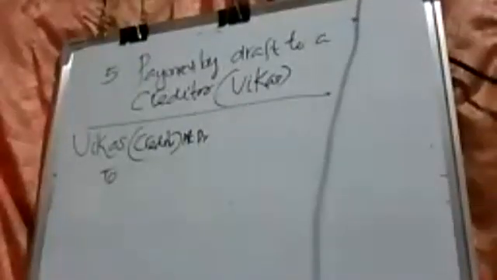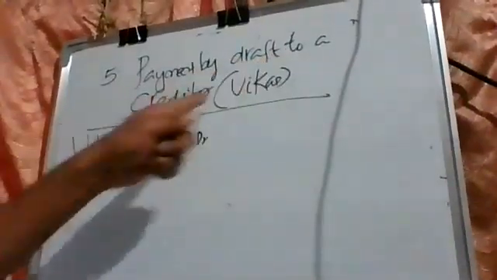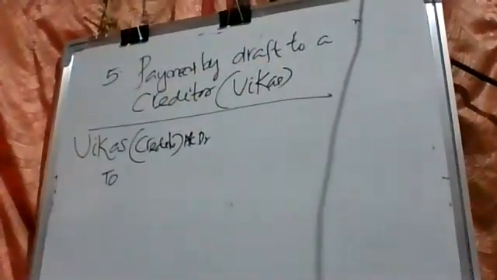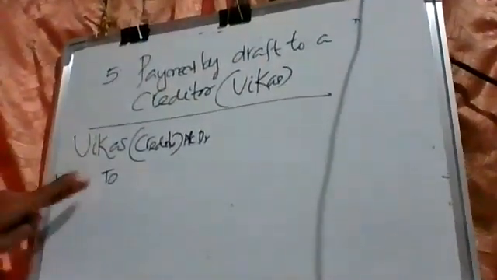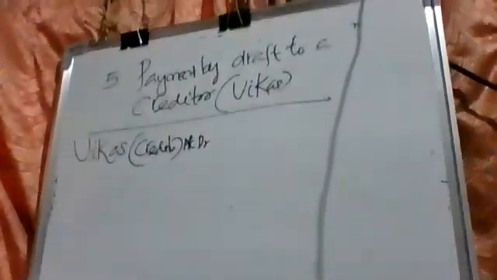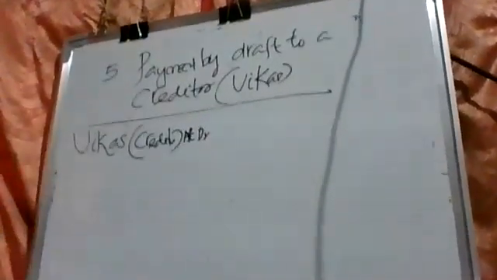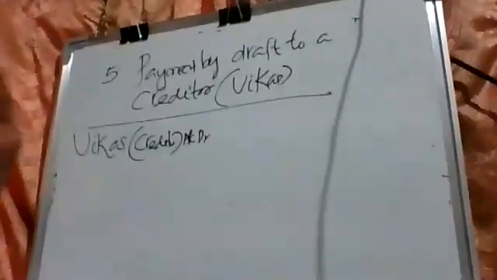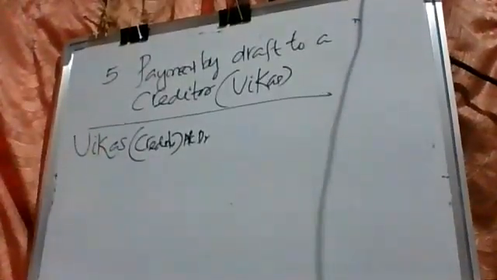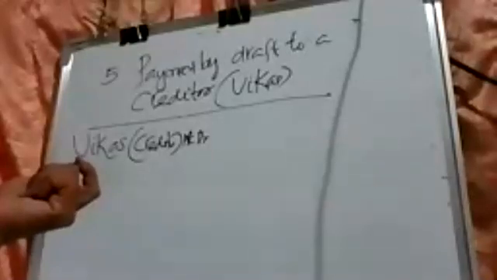Normally we will go to the credit aspect, bank, but see the question: payment by draft to a creditor. Here one more debit will come. That is bank charge. When we are giving drafts, the bank which is receiving the draft has to process it.